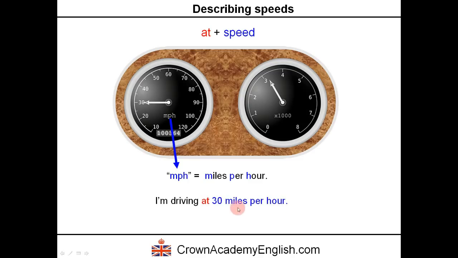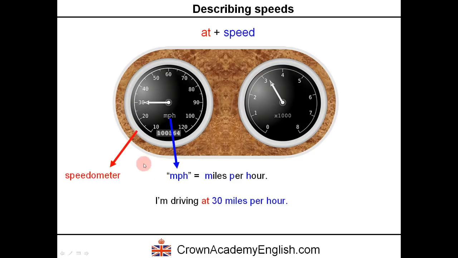So this is the speed. So this is the distance per unit of time. So in this unit of time, I travel the distance of 30 miles. So together, that forms the speed, 30 miles per hour. Okay? mph, because we have miles in the United Kingdom. We don't really use kilometers, the metric system. We prefer to use miles. If it was kilometers, this would be kph, kilometers per hour.